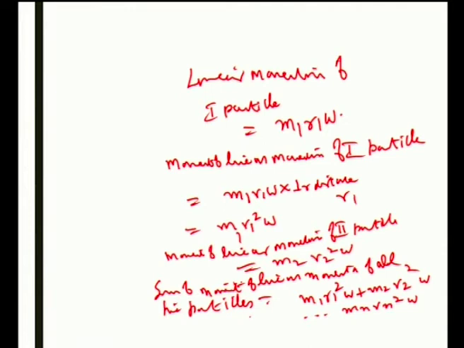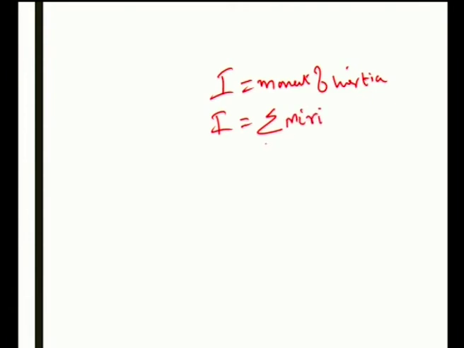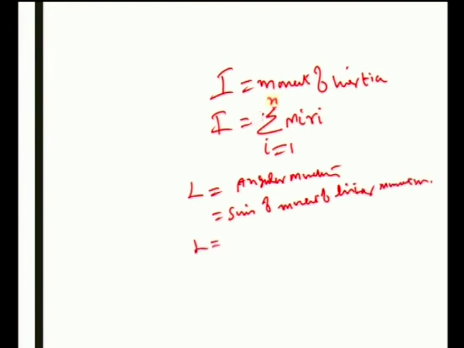So this is sigma m_i r_i square, with i from 1 up to n, into omega, that is omega into I. I is the moment of inertia, that is I is equal to sigma m_i r_i square, i equal to 1 to n. So angular momentum L is equal to the sum of the moments of linear momentum, that is L is equal to I omega, where I is the moment of inertia.